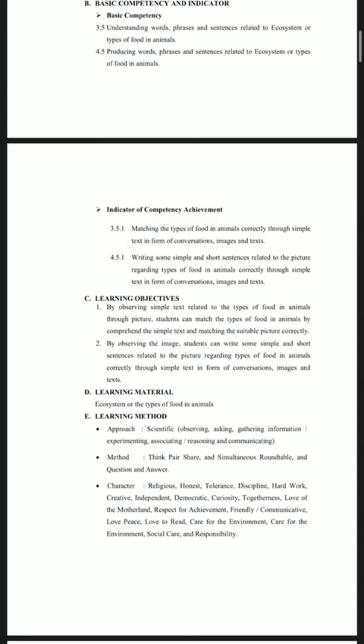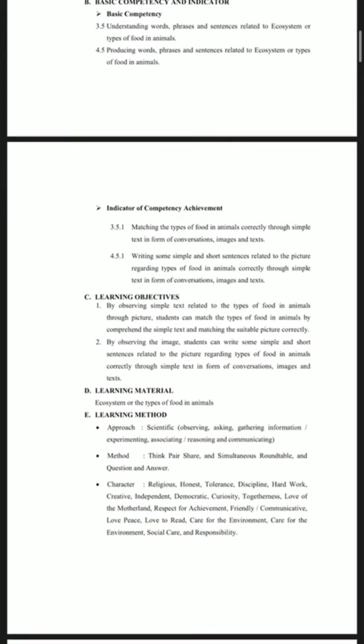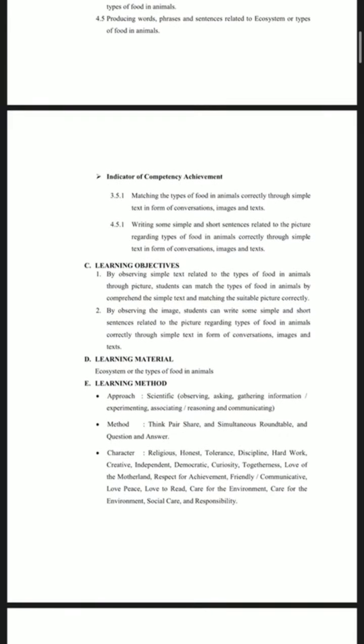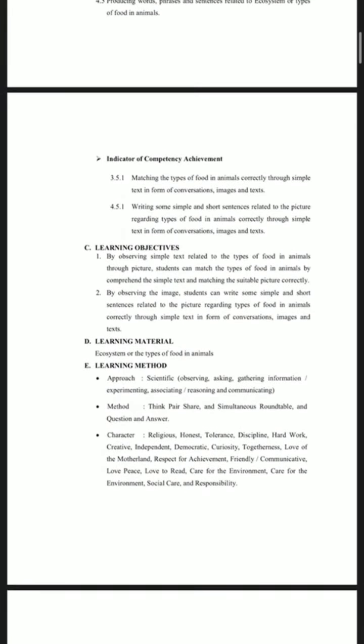And for the basic competency 4.5 producing words, phrases and sentences related to the ecosystem or types of food in animals. And for the indicator 4.5.1 writing some simple and short sentences related to the picture regarding types of food in animals correctly through simple text in form of conversation, image and text.